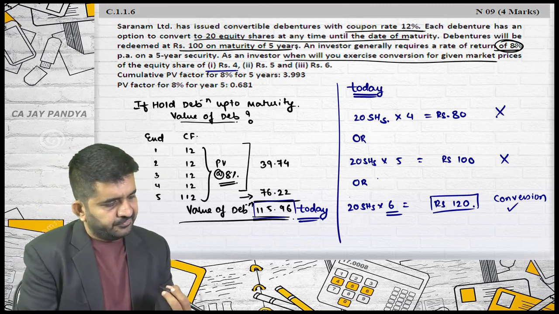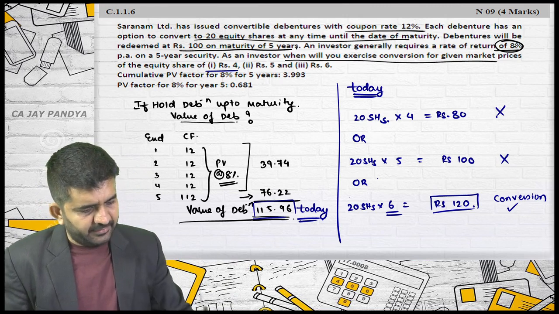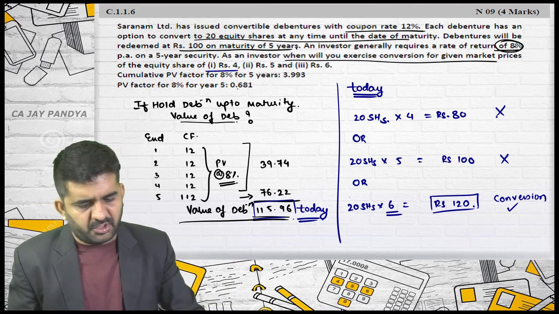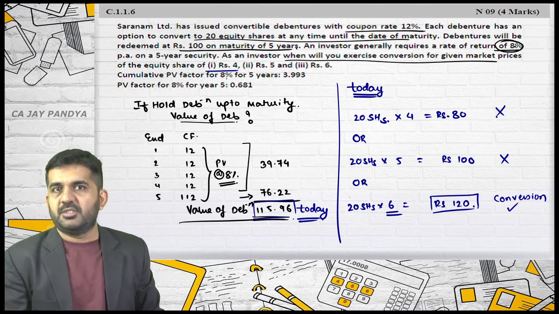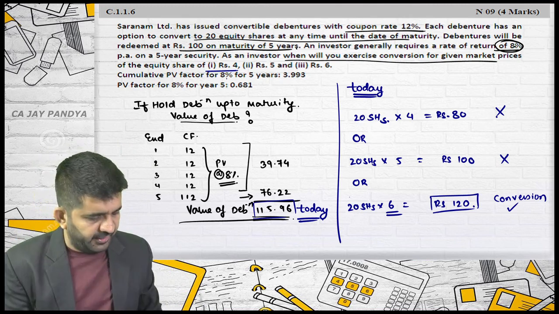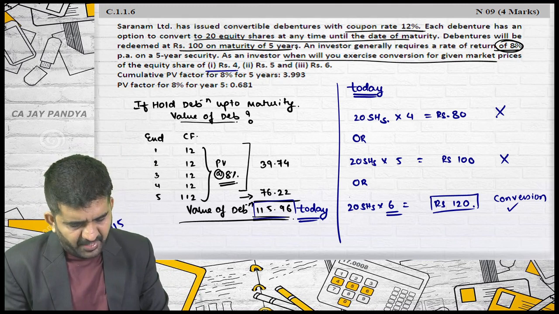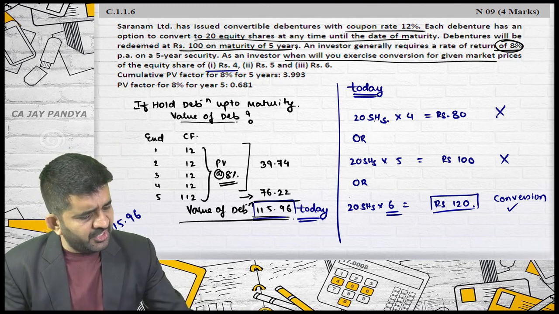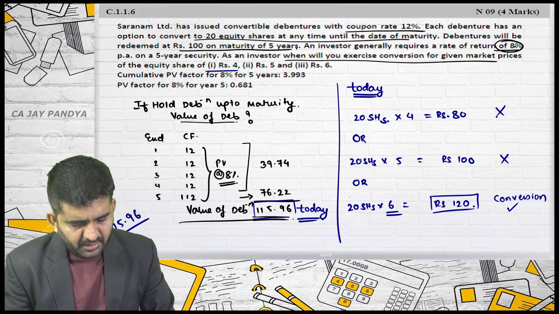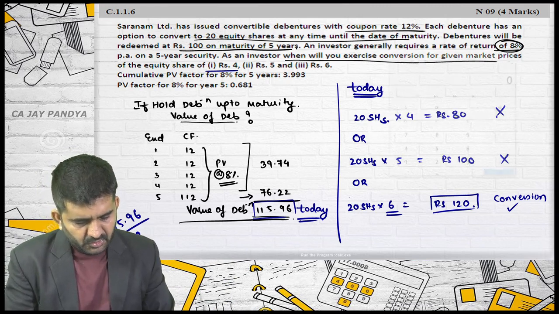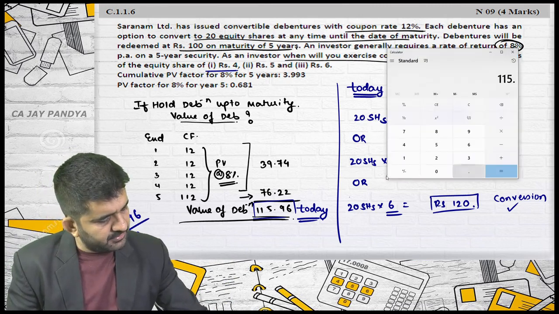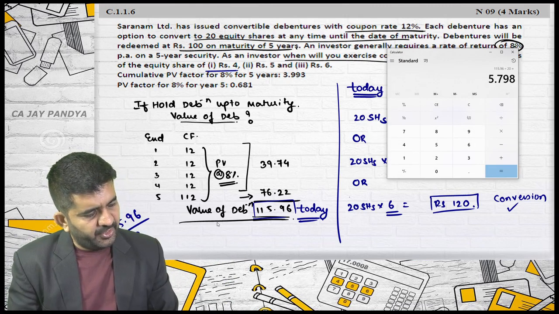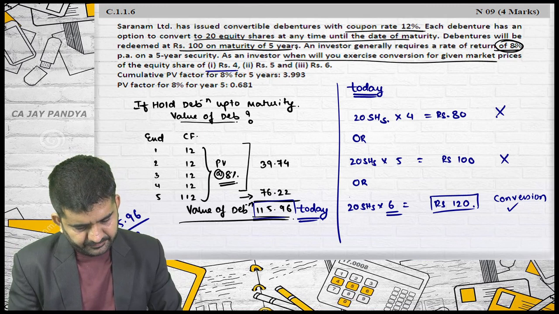They are also asking, as an investor, when will you exercise conversion for the given market price of the equity share? Let me give you a cutoff rate. 115.96 is one debenture. How many shares are they giving me? 20. So 115.96 divided by 20 is 5.798.